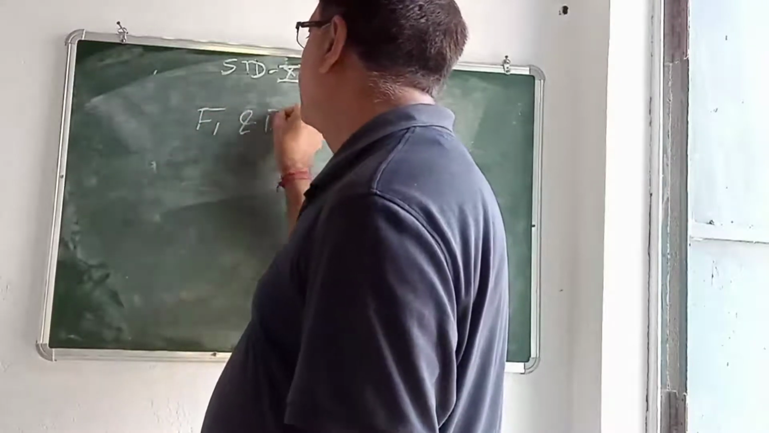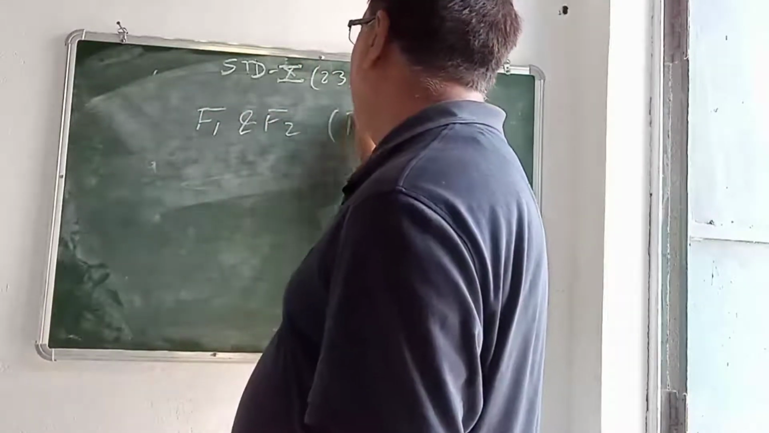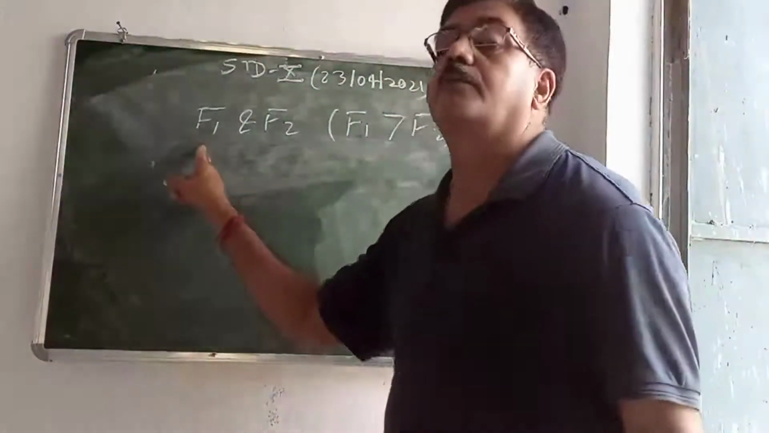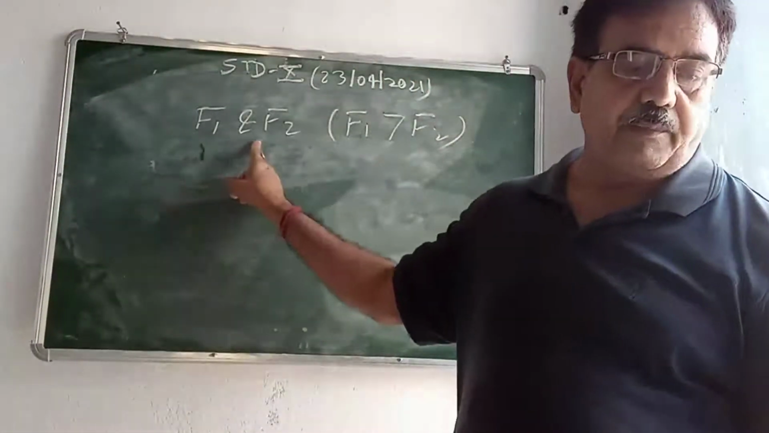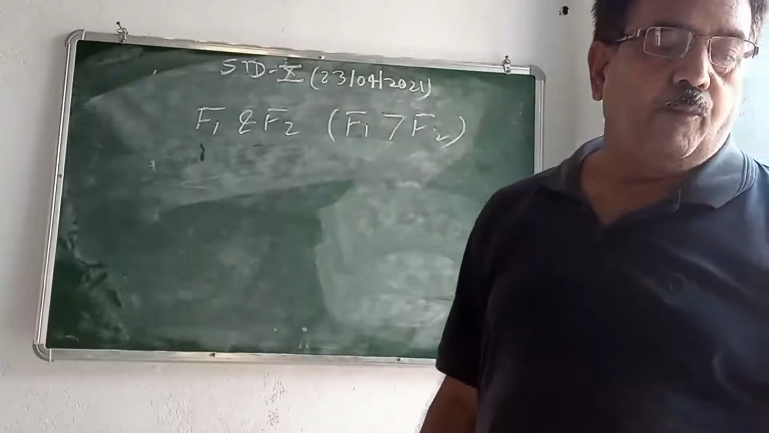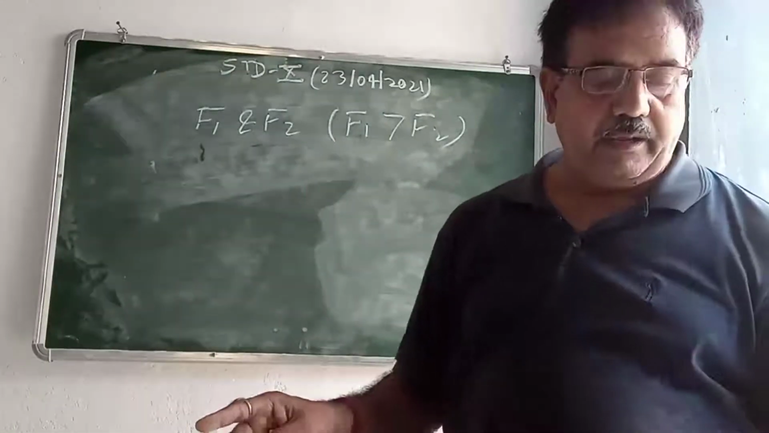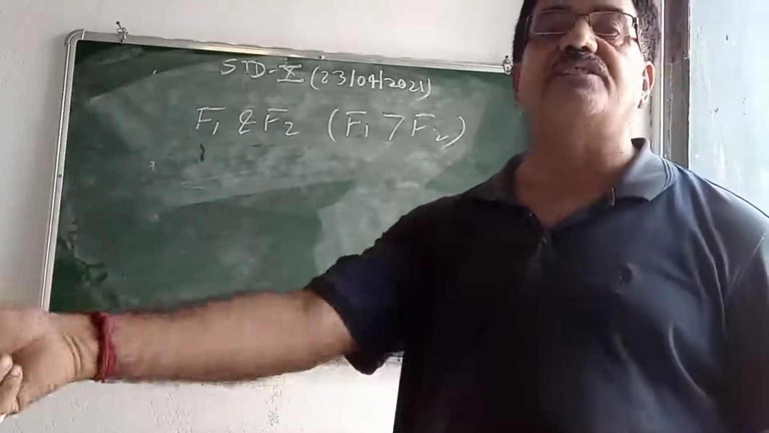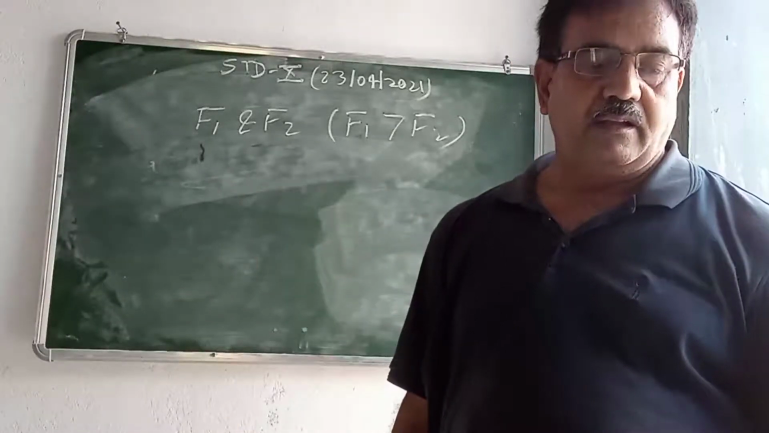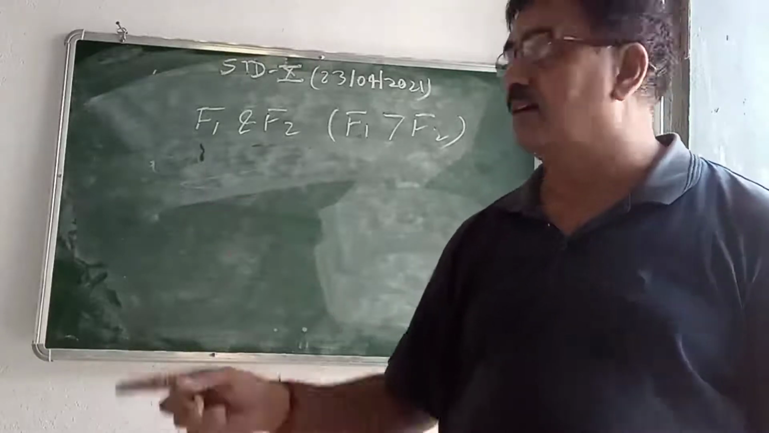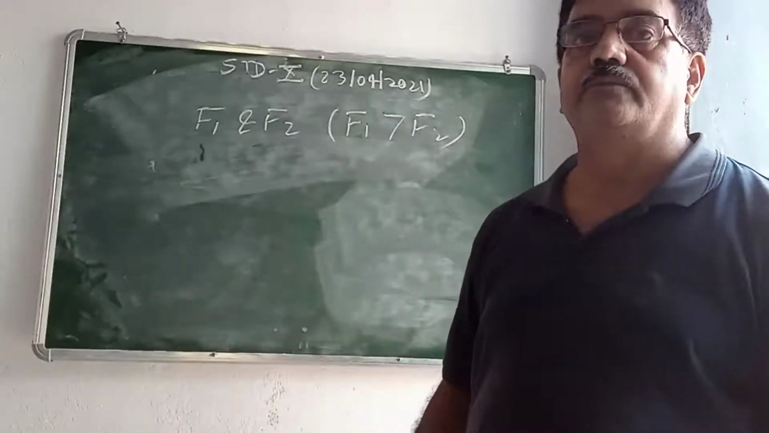Suppose F1 and F2, two forces are there, and F1 is greater than F2, meaning the magnitude of force F1 is greater than the magnitude of F2. These forces move two bodies by the same distance. Then which force has done more work? Of course, the first one.